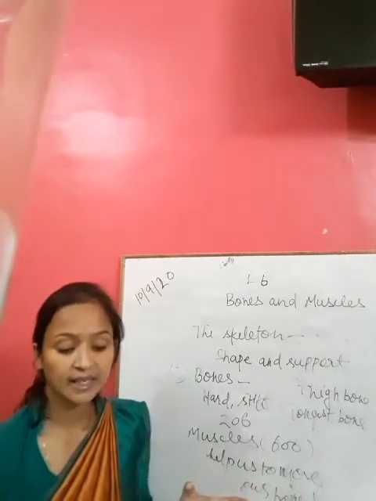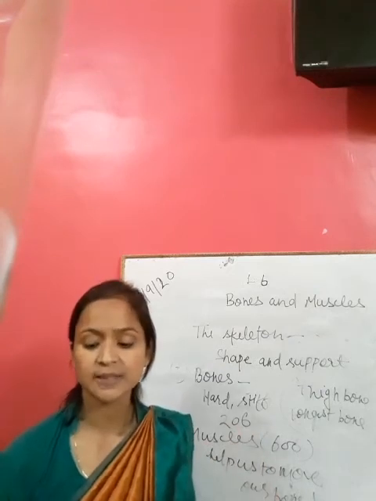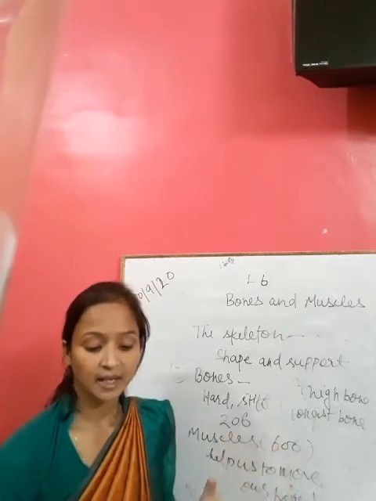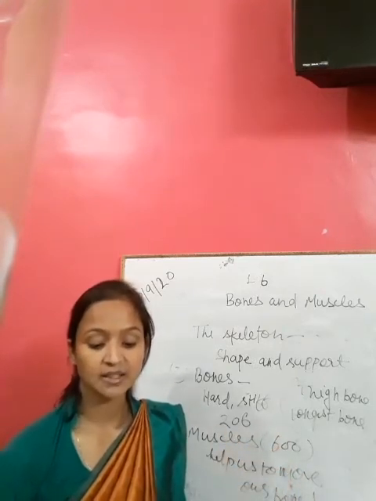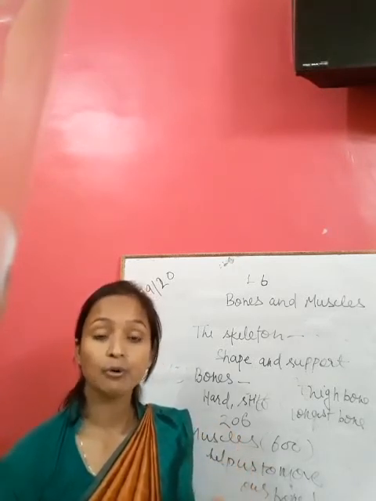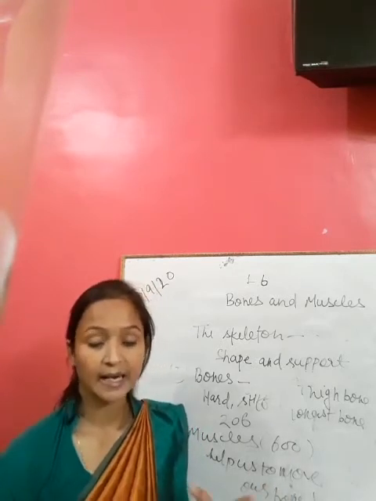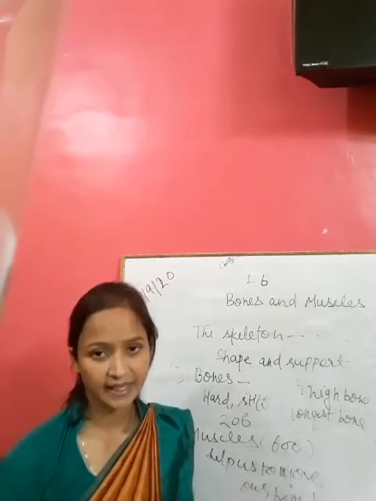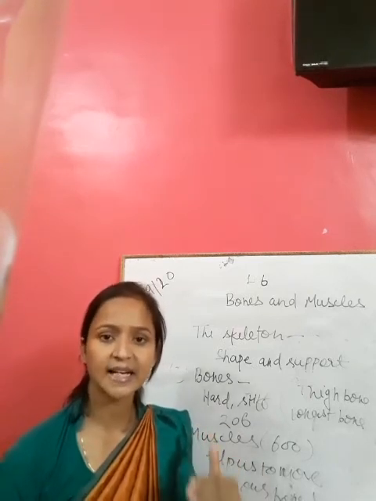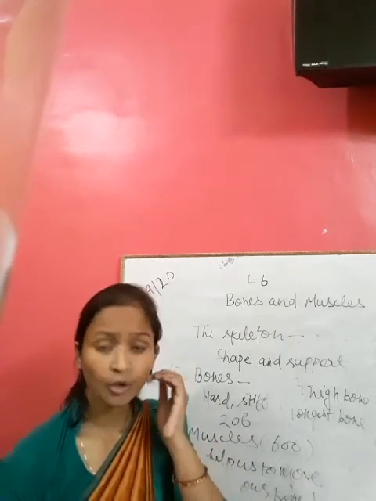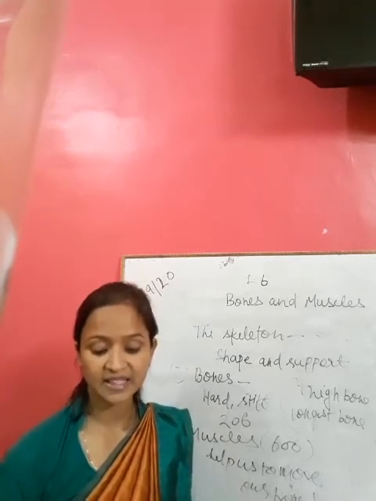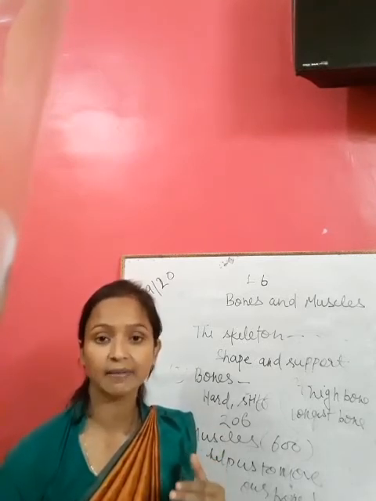Again, what have you learned in this chapter? The human body is made up of bones and flesh, that is the muscles. Bones and muscles give shape to the body, and there are about 206 bones and 600 muscles in our body. Bones and muscles work together, and bones are different from one another. Soft parts inside our body are called the organs. The brain, lungs, heart, stomach, liver, intestine and kidneys are important organs inside our body.